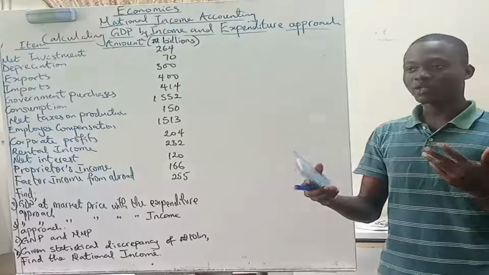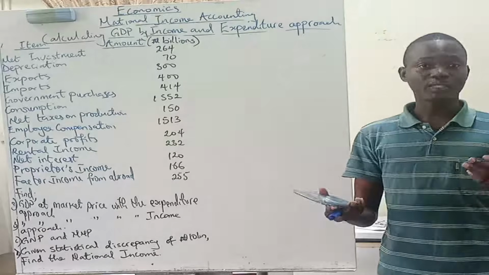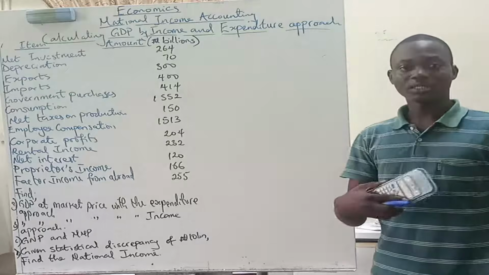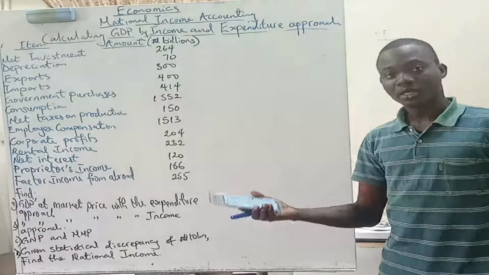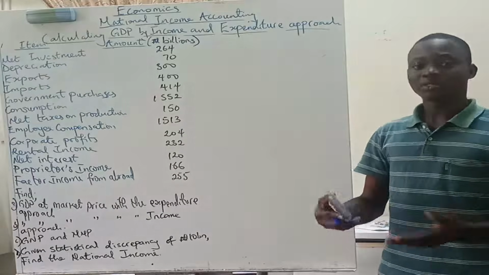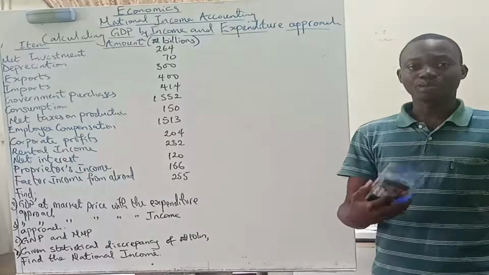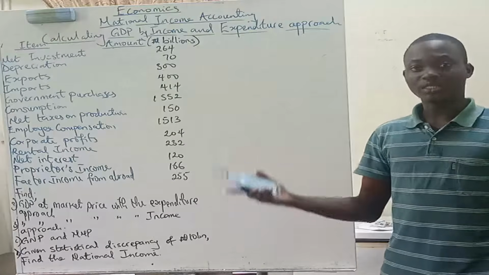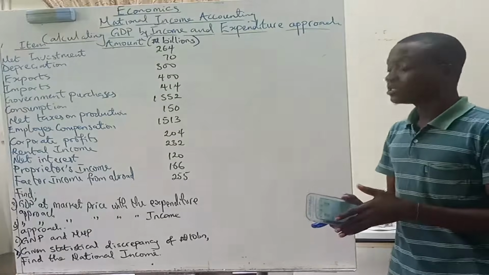This is the difference between interest received and interest paid. So if a firm is lending out its money to another firm, the interest is interest received, then minus the interest the firm itself has to pay on loans it has obtained to enable production. That's interest paid. When you take the difference, that gives you the net interest.